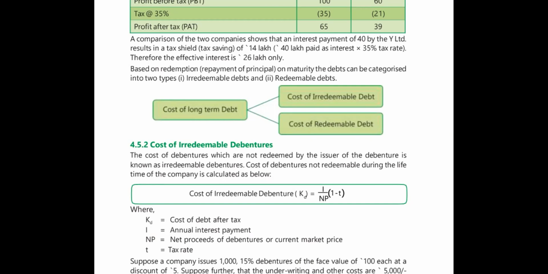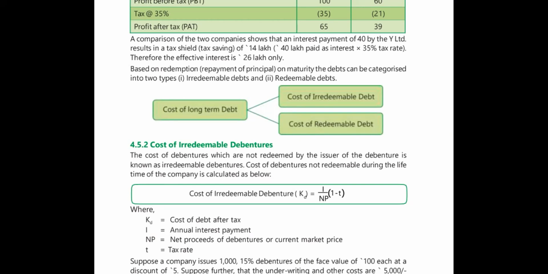So this is the formula for calculation of the cost of irredeemable debt, where KD is the cost of debt after tax, after payment of tax. What is the cost of debt? That is denoted as KD. While I is the annual interest payment, how much annually you are going to pay interest to the debenture holders, that is called the annual interest payment.